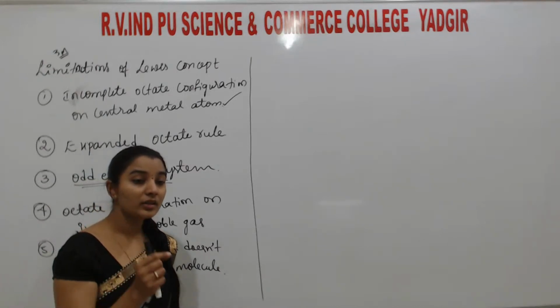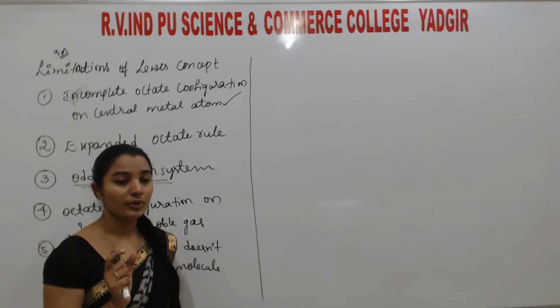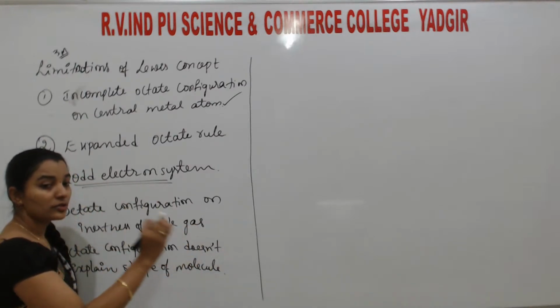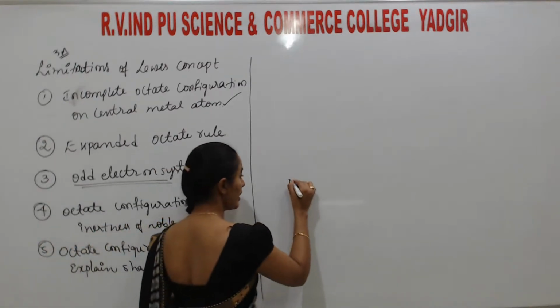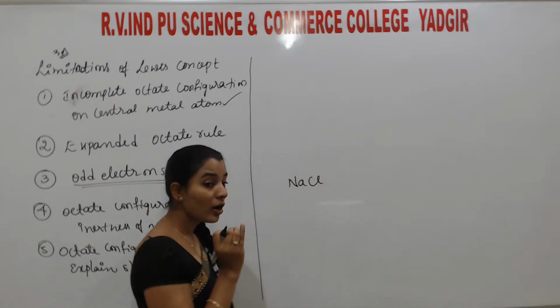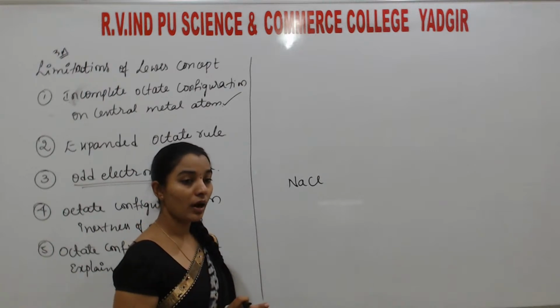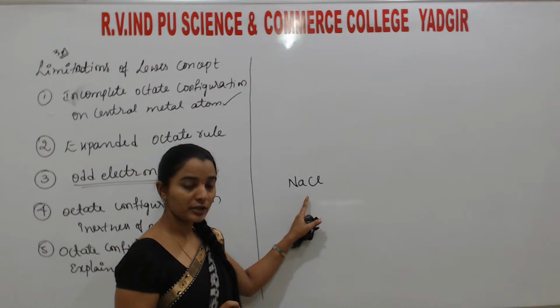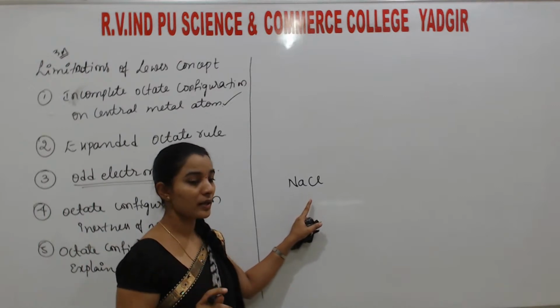So students, what is happening here? Listen, after bonding, if NaCl is formed, it should be stable. It cannot react with any other atom because they are satisfying noble gas configuration, meaning that configuration is highly stable.